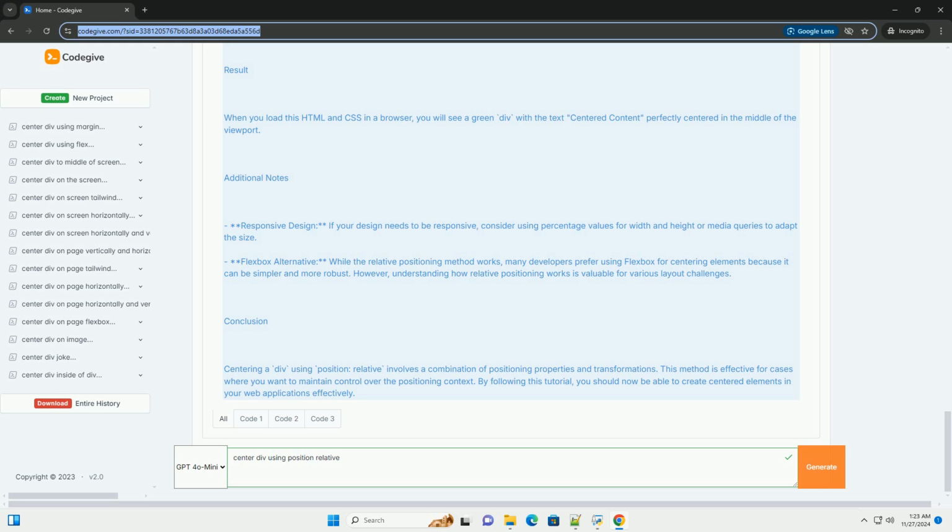Conclusion. Centering a div using position: relative involves a combination of positioning properties and transformations. This method is effective for cases where you want to maintain control over the positioning context. By following this tutorial, you should now be able to create centered elements in your web applications effectively.